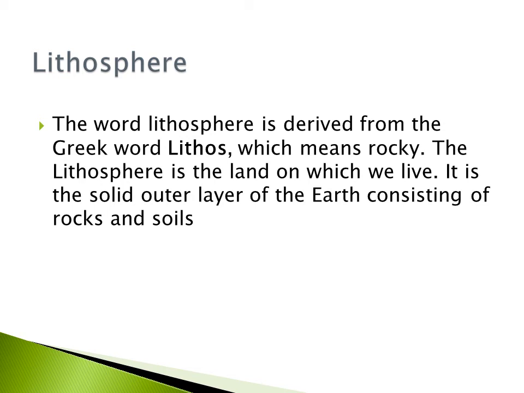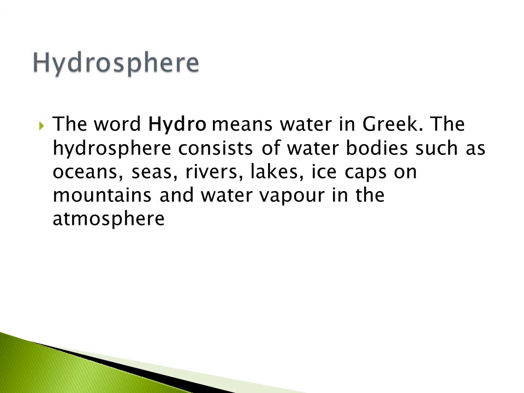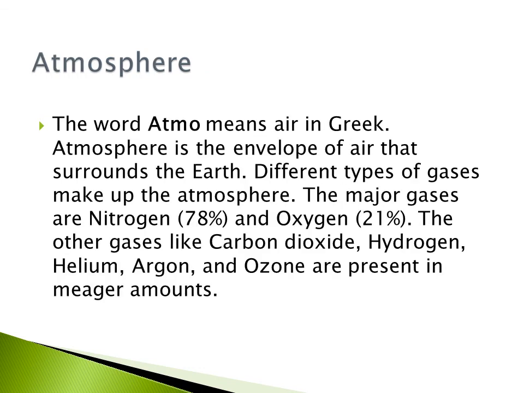Lithosphere. The word lithosphere is derived from the Greek word lithos, which means rocky. The lithosphere is the land on which we live. It is a solid outer layer of the Earth consisting of rock and soils. Hydrosphere. The word hydrosphere means water in Greek. The hydrosphere consists of water bodies such as oceans, seas, rivers, lakes, ice caps on mountains and water vapor in the atmosphere.